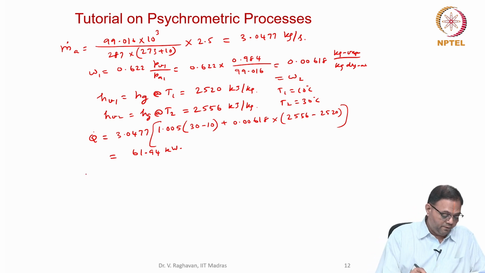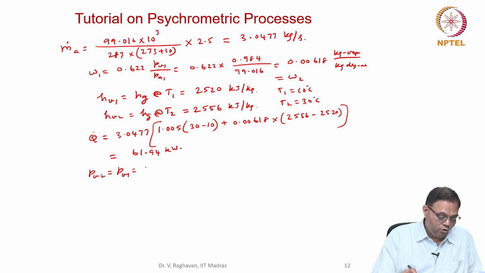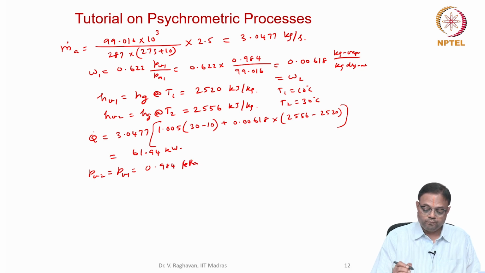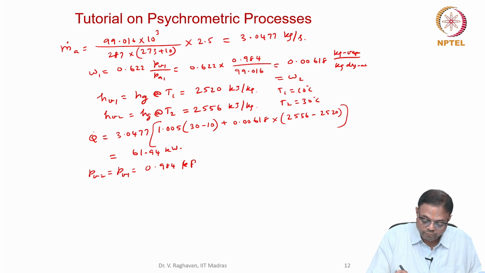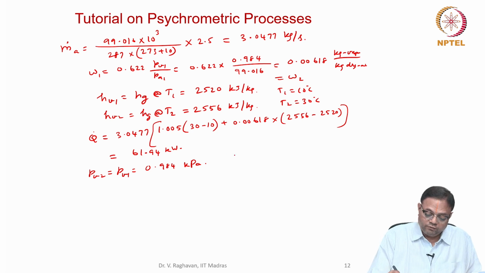Now finally, PV2 will be equal to what? PV2 is equal to PV1, as we have already seen, because omega 1 equals omega 2. So that will be equal to 0.984 kilopascals. Now what is Psat at 30 degrees? From the table I get this as 4.25 kilopascals.